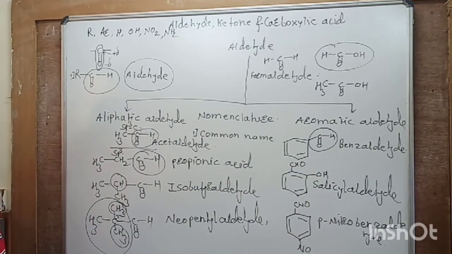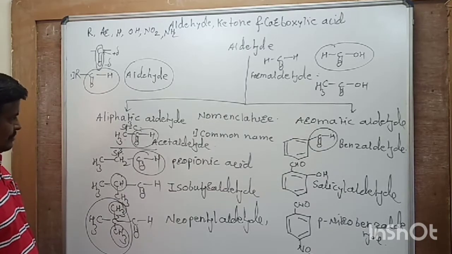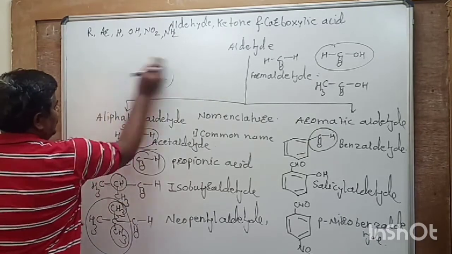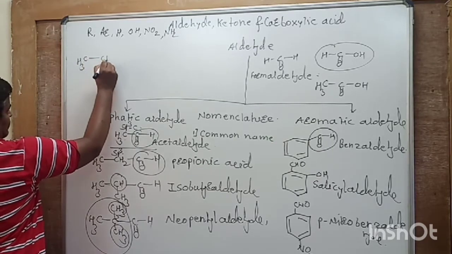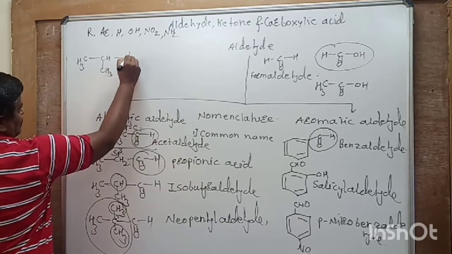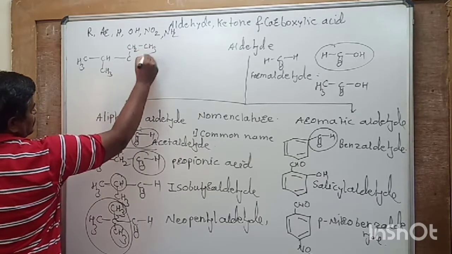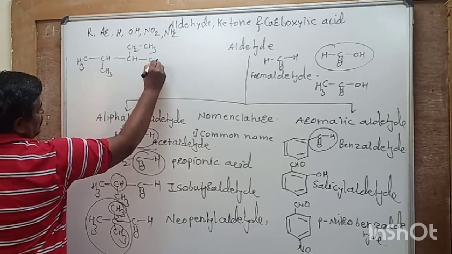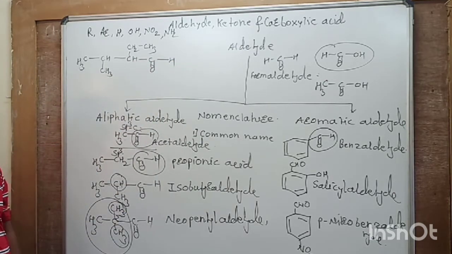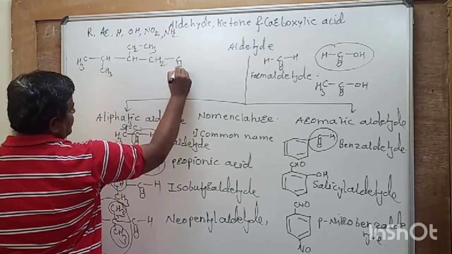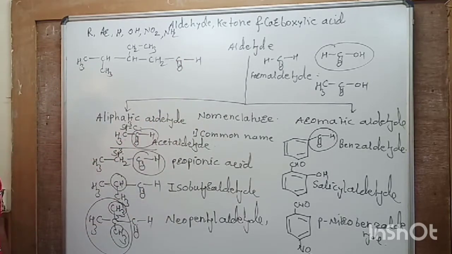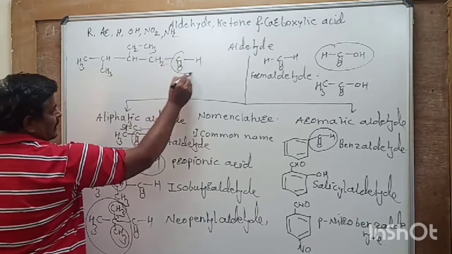Then we consider IUPAC nomenclature of this aldehyde. For IUPAC nomenclature system, we have to consider one example. So it is CH3, CH3, CH2CH3, then CH, C double bond OH, CH2, C double bond H. So first rule is select longest chain of carbon containing carbonyl group.